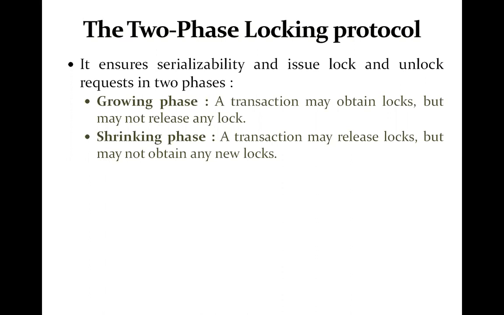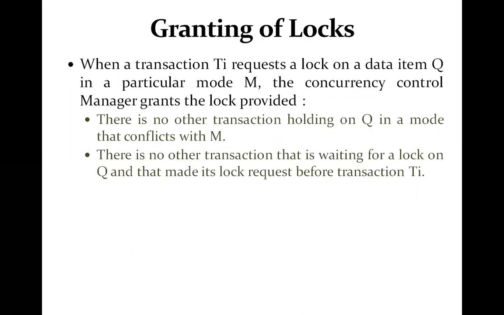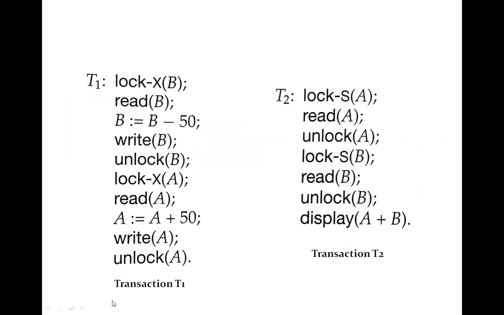So I'm going to give you an example of how this two-phase protocol can work, what could be the problem, and how these problems can be solved. Here an example has been shown in which we have two transactions, T1 and T2. The purpose of T1 is to debit 50 rupees from the account of B and credit the same amount into the account of A.